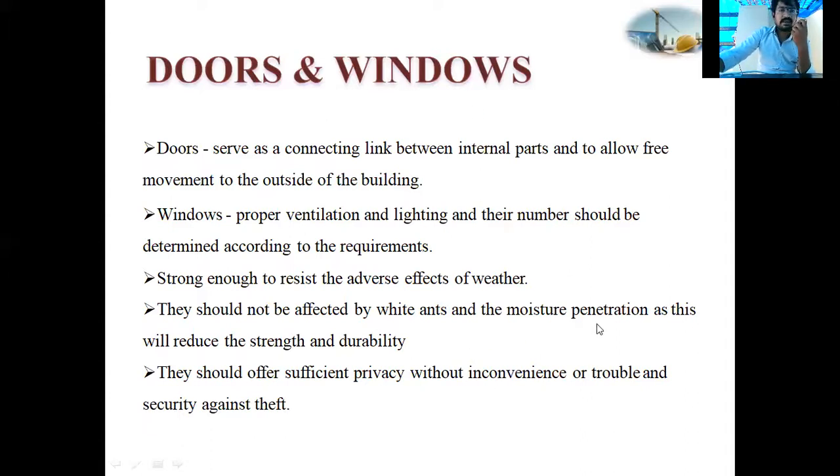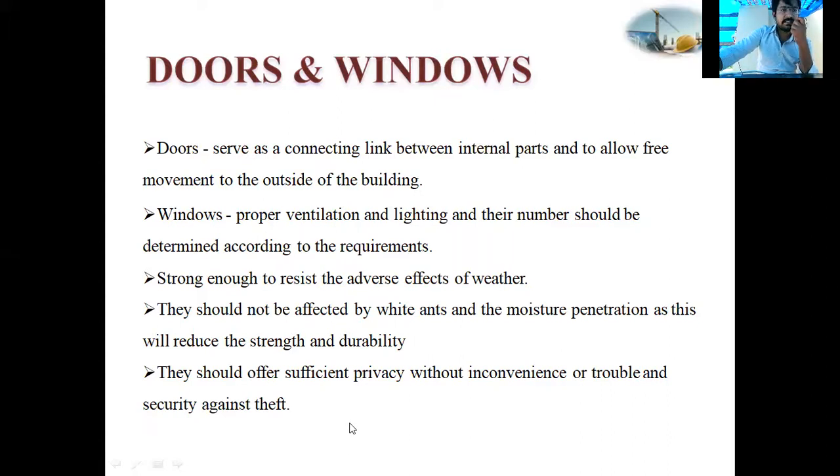And moisture penetration will reduce the strength and durability. If wood is used, what will happen? Wood has some moisture absorbing capacity, and because of that the strength of wood will be reduced. Durability also will reduce if the wood is continuously absorbing water. It will not last for long years.